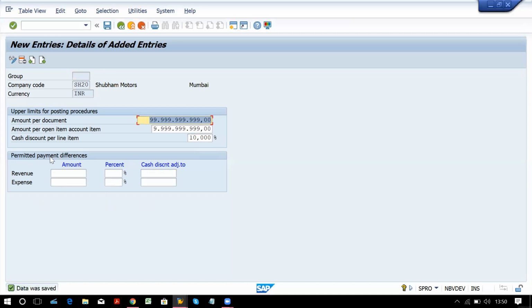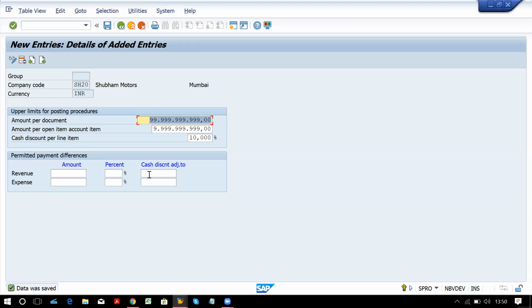Now, permitted payment differences. How much is a tolerable limit? That limit you can set over here. This is the maximum amount limit that we have set, but how much is a permitted payment difference? Any employee can post for revenue or expenses, and that limit you can set over here.